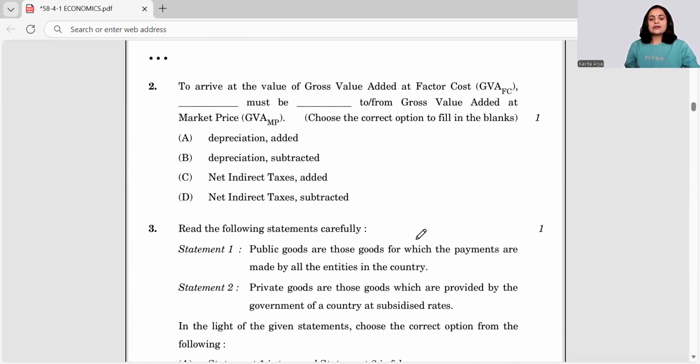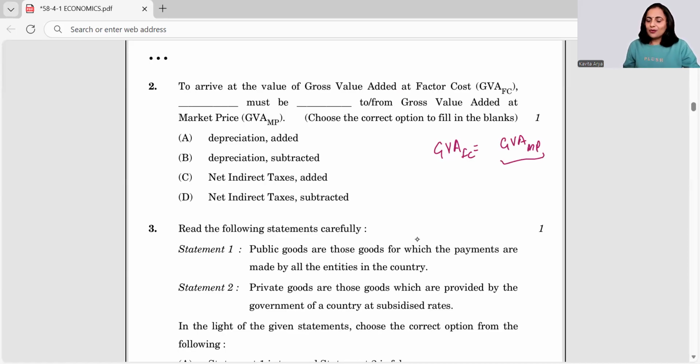The second question is: to arrive at the value of GVA at FC, dash must be dash from GVA at MP. This is a twist in expression. To arrive at means we must have GVA at FC as the answer. From GVA at MP, treatment has to be done.